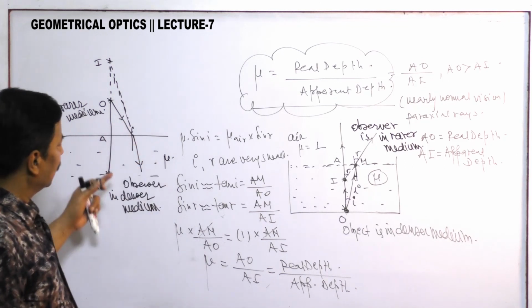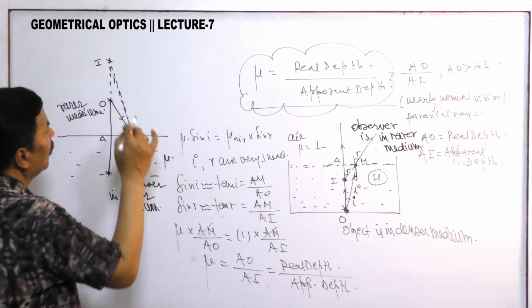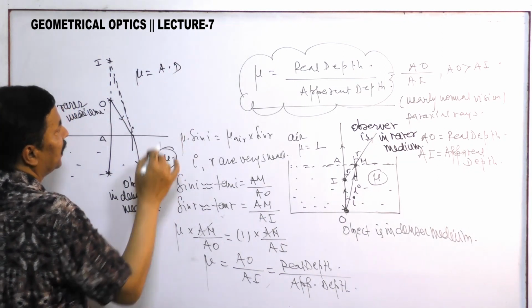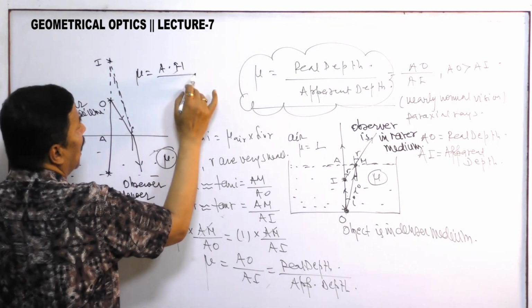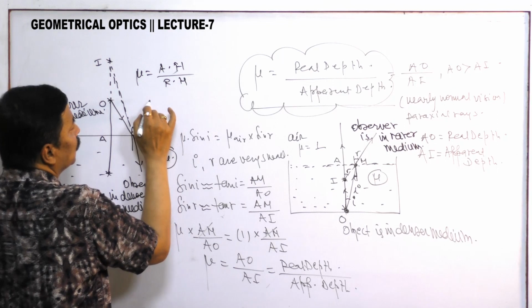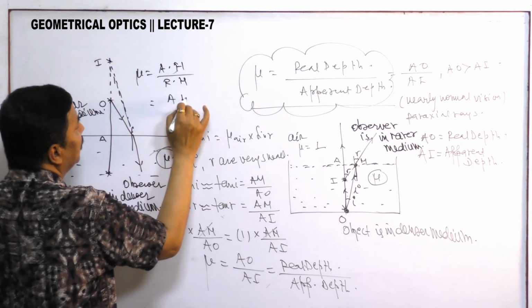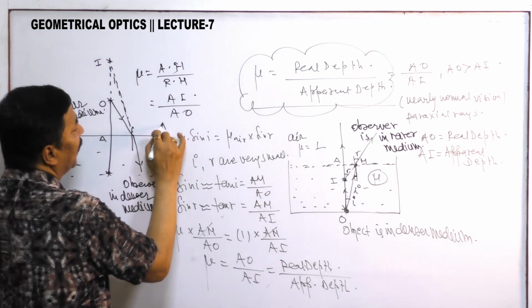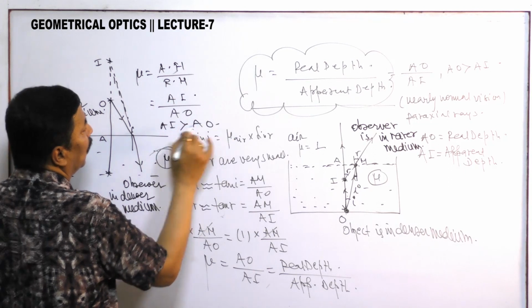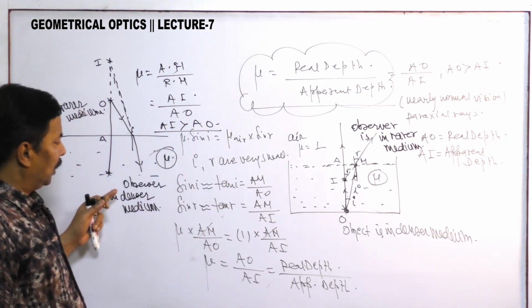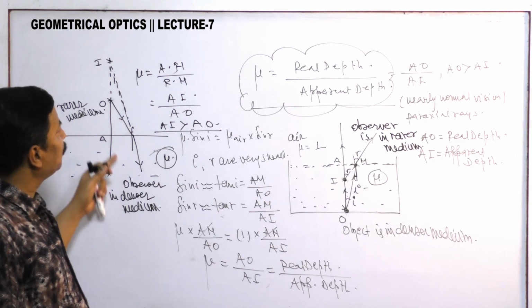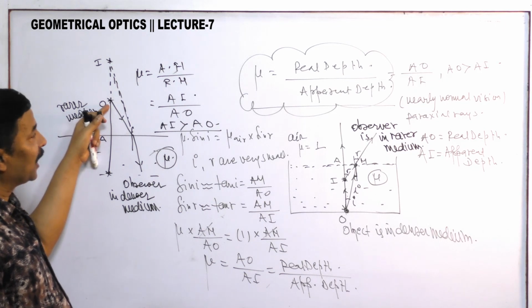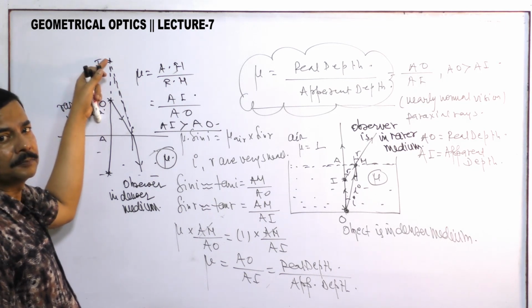In this way, the same formula becomes mu, of this denser medium, is equal to apparent height by real height. So apparent height is AI and real height is AO, and here you see AI is greater than AO. So if the observer is in the denser medium, then we have to apply this formula. That means if you observe from the denser medium, the object which is here will appear somewhere here.